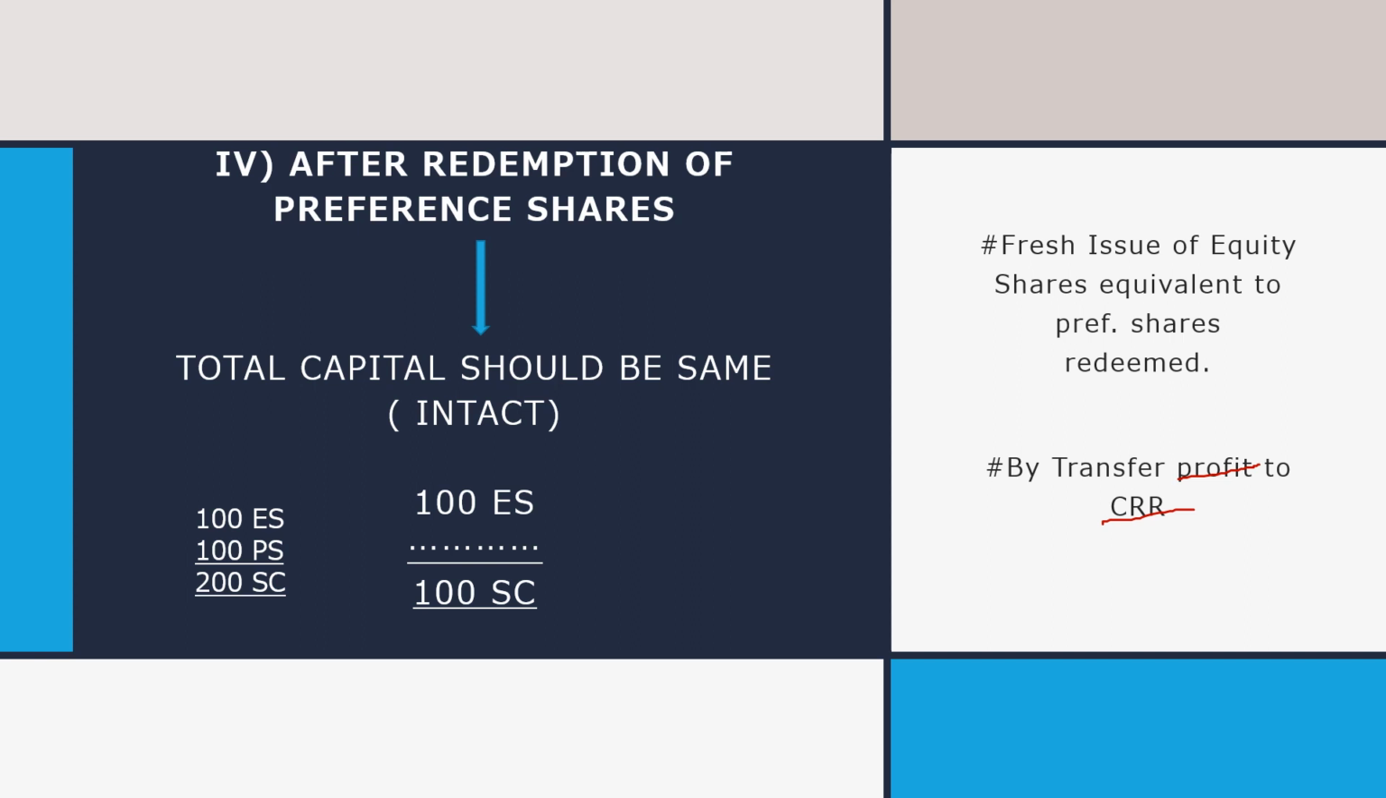And here, what is total capital? Here total capital refers to equity shares plus preference shares. Equity shares and preference shares represent total capital. But how is it possible? If we are repaying the preference shareholders, how can total capital remain the same? How can we make the capital the same after redemption of preference shares?